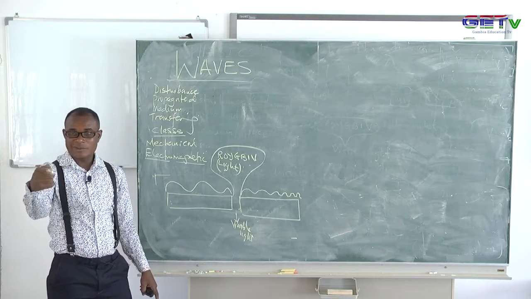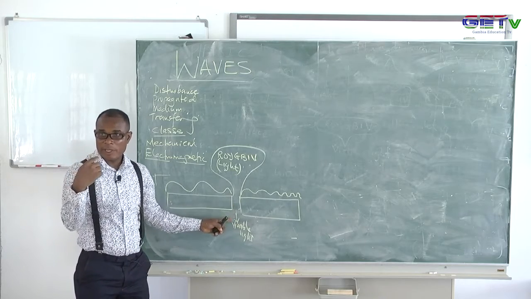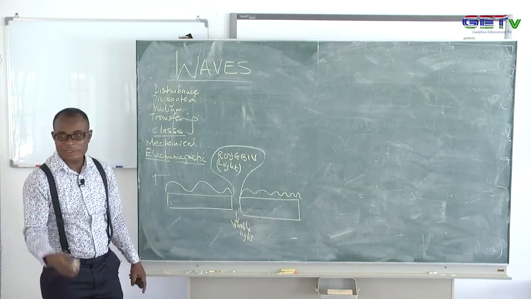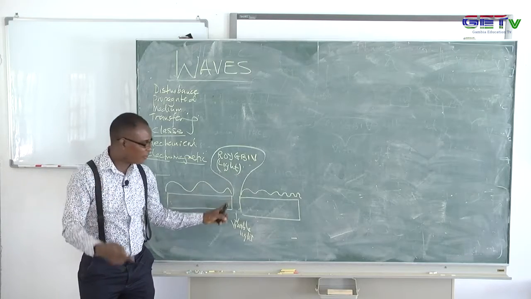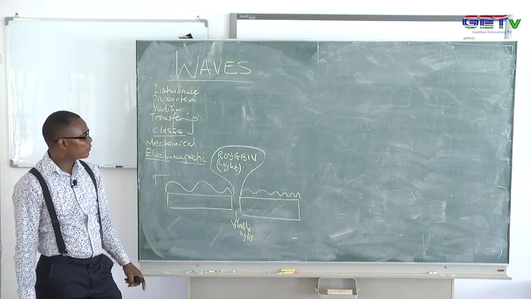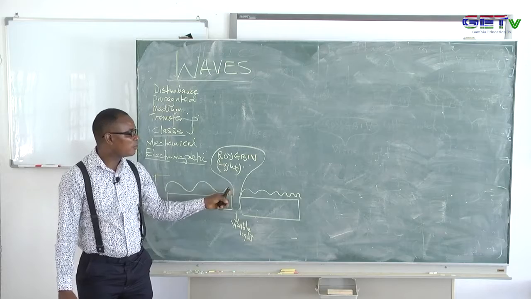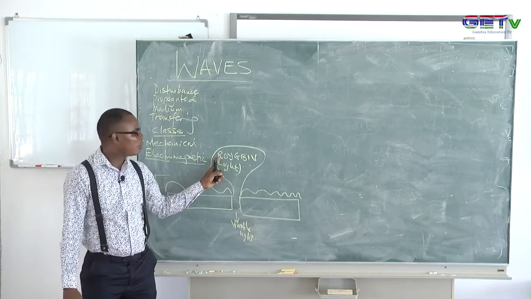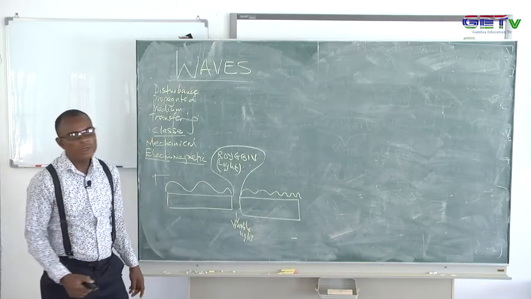I'm using it right now to see you, because it's falling on your head and it's coming to my eye, and I can perceive you as a human being. So here, the light is the one we can see. That's visible light. It belongs to that category of waves called electromagnetic waves. And this visible spectrum has these colors: red, orange, yellow, green, blue, indigo, and violet.